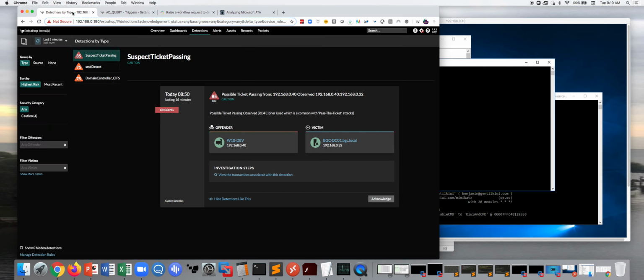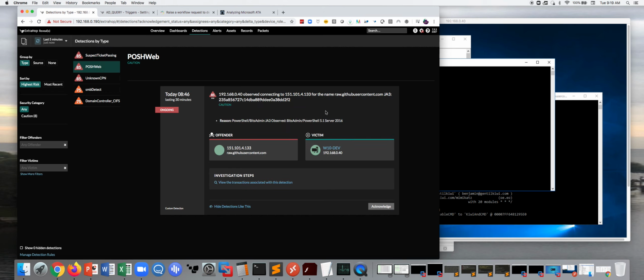So if we look at the detections here, and you'll see I've been doing some testing already, first thing we'll see is this PoshWeb. So we do check the PowerShell JA3s, and if we see those client JA3s connect to raw.githubusercontent.com, we flag it. If PowerShell is going out to GitHub, it's probably to download malware. It's very rare that someone's going to use PowerShell to get code unless it's in your developer segment.